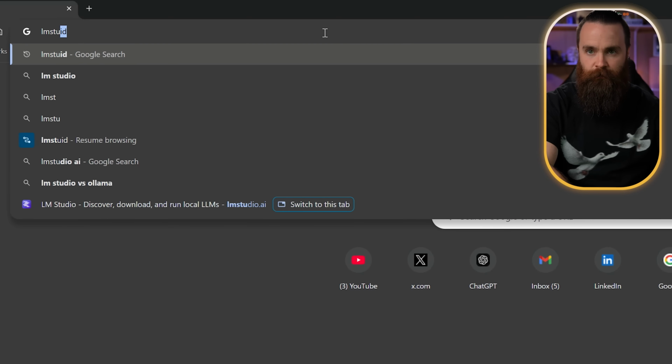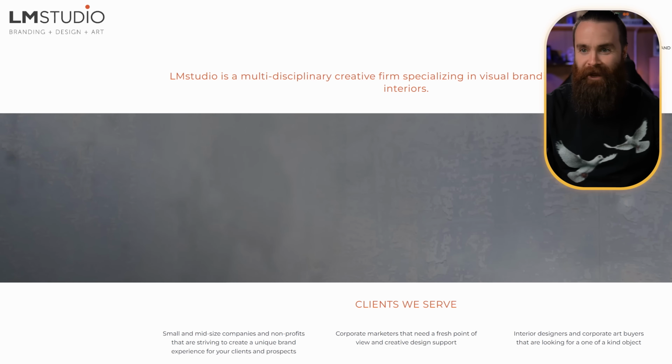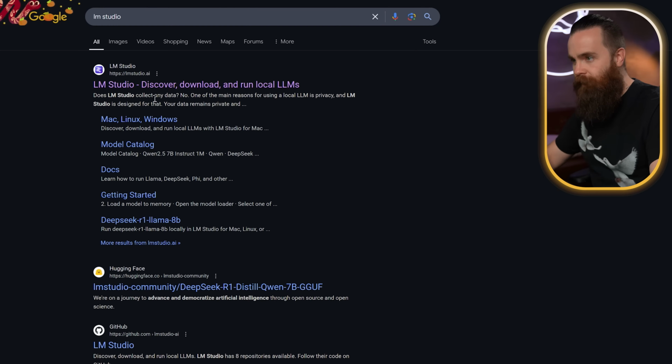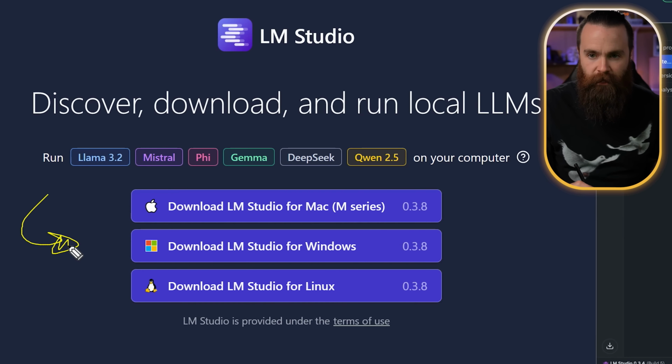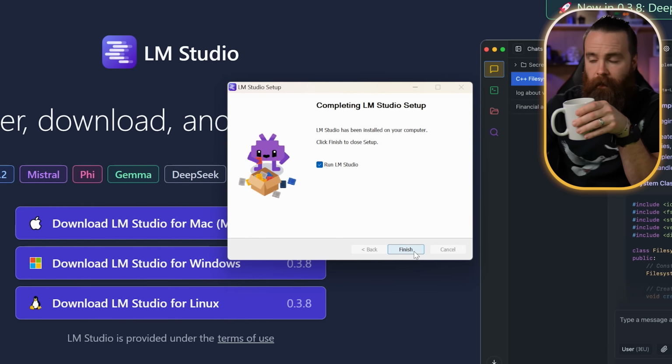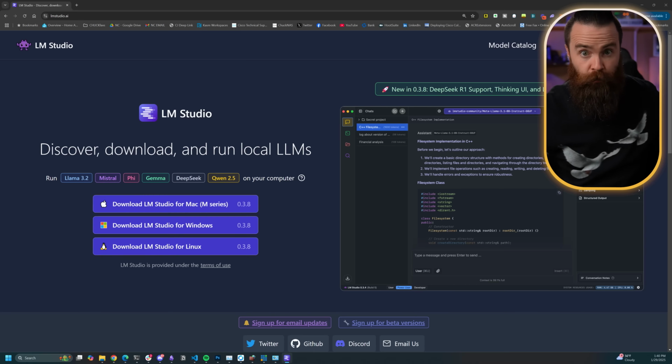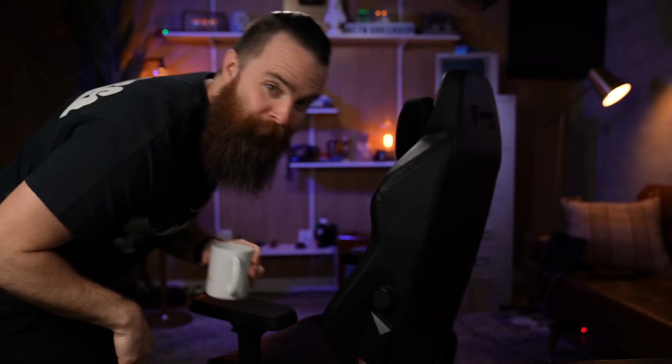I'll get it installed real quick. It's really easy. This won't even be considered a tutorial. It's so quick. You'll just go to lmstudio, I think it's .com. No, it's not. This is some random website. Don't go there. lmstudio.ai. That makes sense. Whatever system you got, they got your flavor. I want to download Windows right now, install it, and click on finish. I'll be right back. I need some more coffee. Go ahead and get you some too. I'll wait.